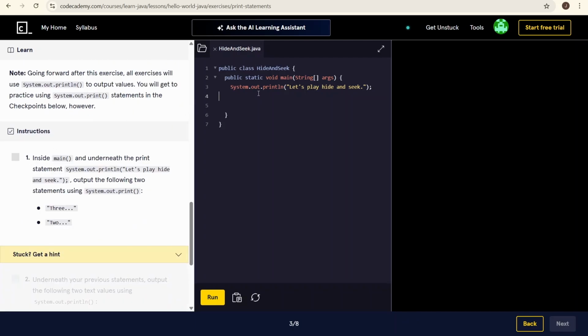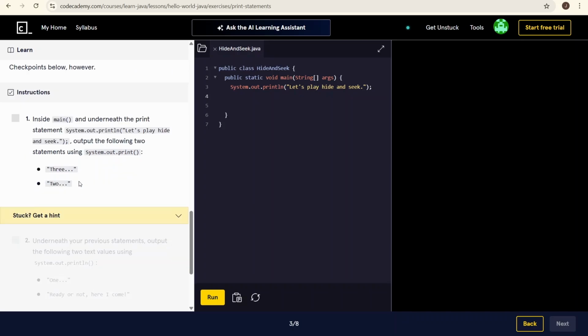Inside main, right here, and underneath the print statement, let's play hide and seek. I'll put the following two statements using this. System. Does that seem right? I'm gonna assume it is.